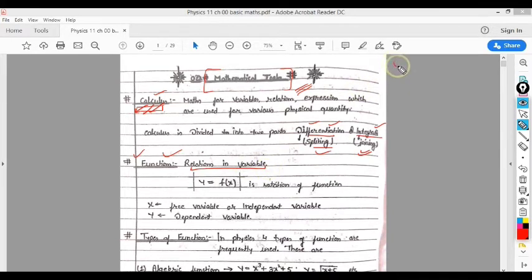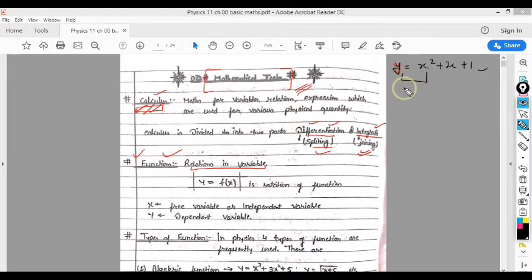Now you can understand that in any polynomial, suppose a polynomial is given in this form, that y equals x squared plus x plus 1, you can say this is what?